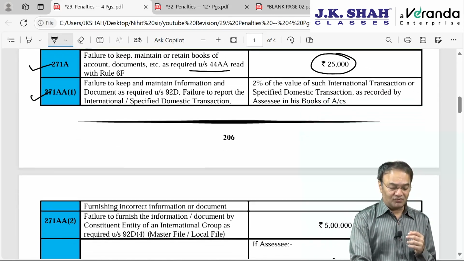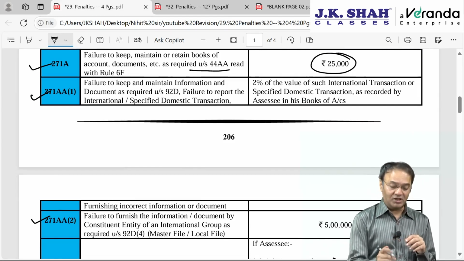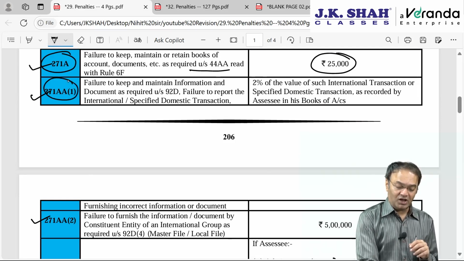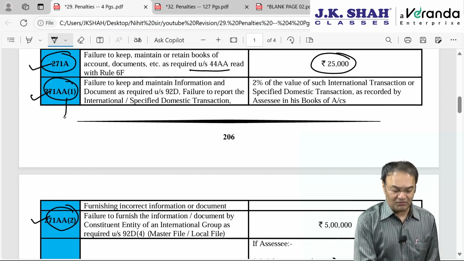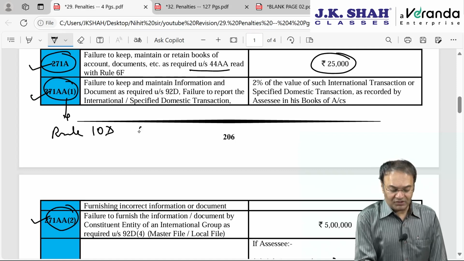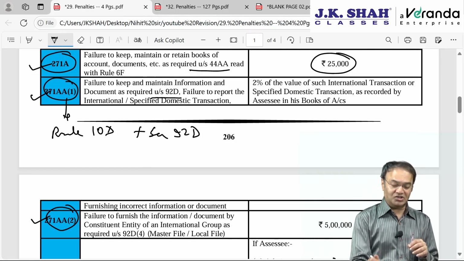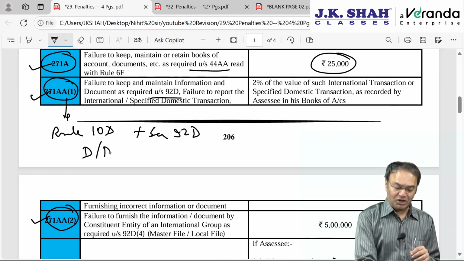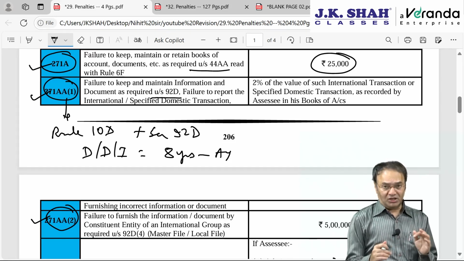271AA subsection 1 and subsection 2, these two are in connection with transfer pricing chapter, which we have already done. 271A also we are done with, and AA subsection 1, AA subsection 2 are also done with. Both are in connection with transfer pricing. 271AA subsection 1 says that as per rule 10D read with section 92D, every person who has entered into international transaction or deemed international transaction or a specified domestic transaction is required to maintain certain data, document, information for a period of 8 years from the end of the relevant assessment year. That means 9 years from the end of previous year. If not maintained, then this penalty will be levied.